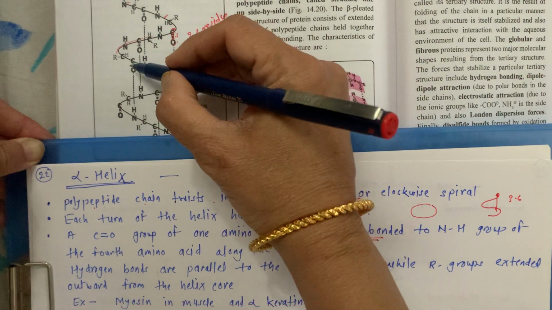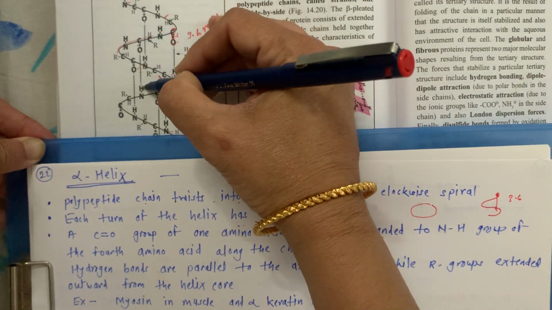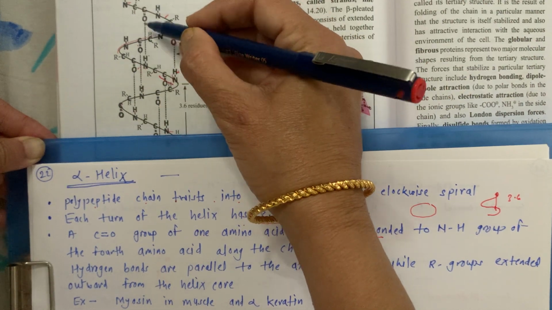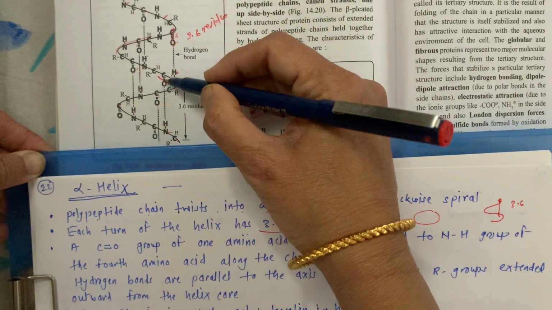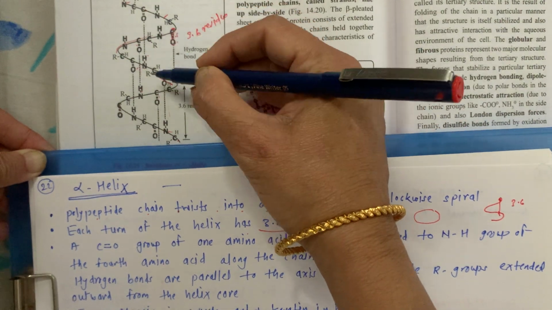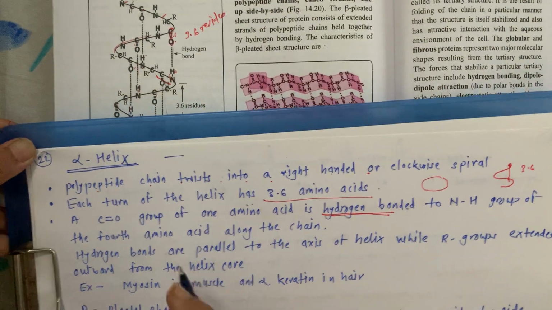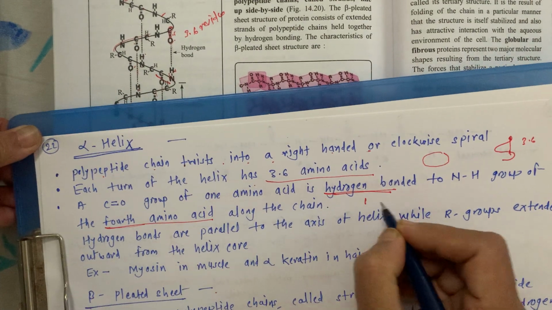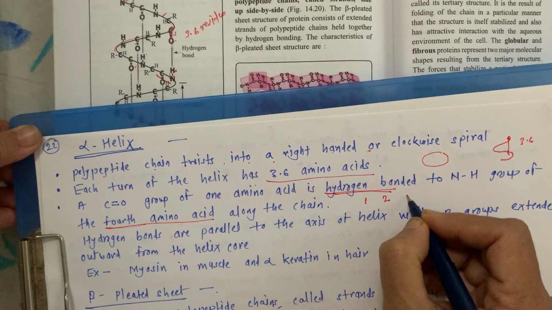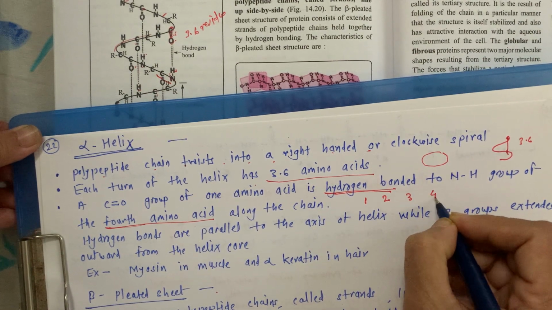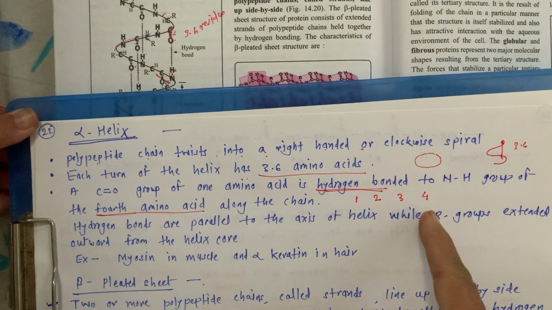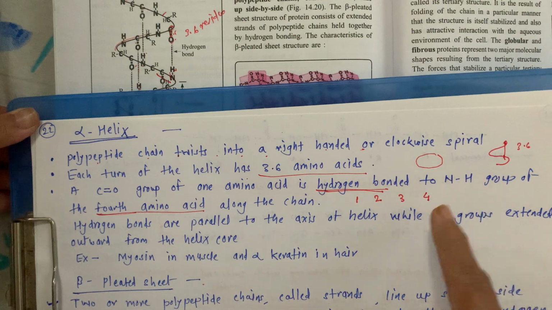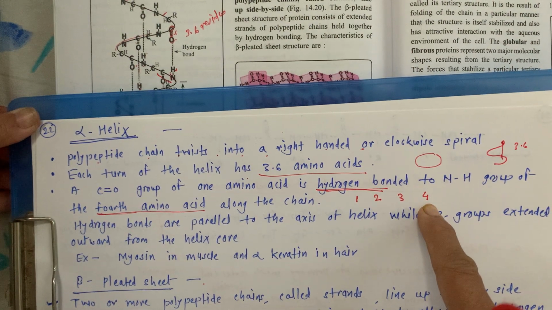Okay. See, this one is, here is the link, here is the bond formed between O and H. Here is the bond formed between C double bond O and NH, like this. Everywhere there is bond formation, and that formation links to the fourth amino acid. If you start from 1, then you have to cross second, cross third, and then at the fourth position, due to spiral shape, the C double bond O and NH are attached to each other.